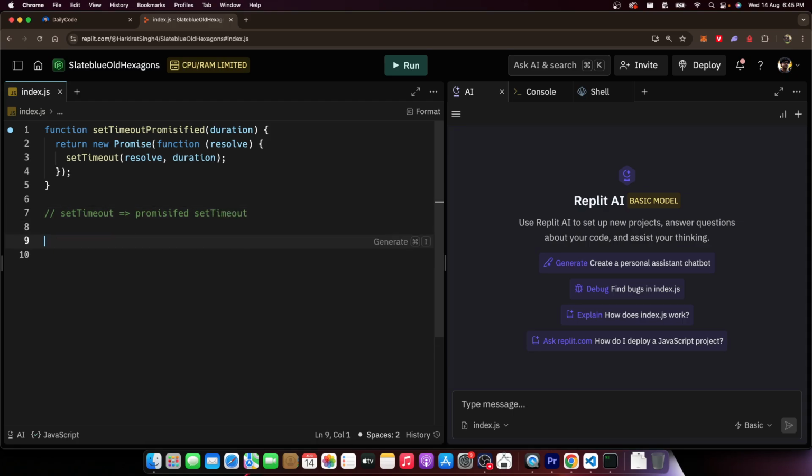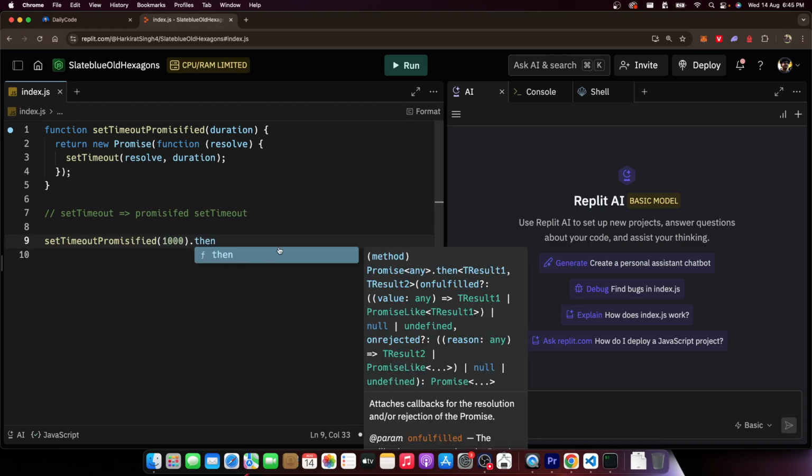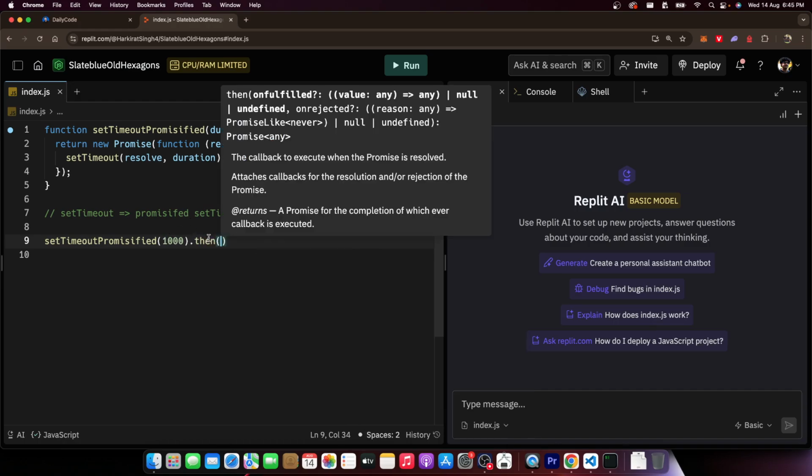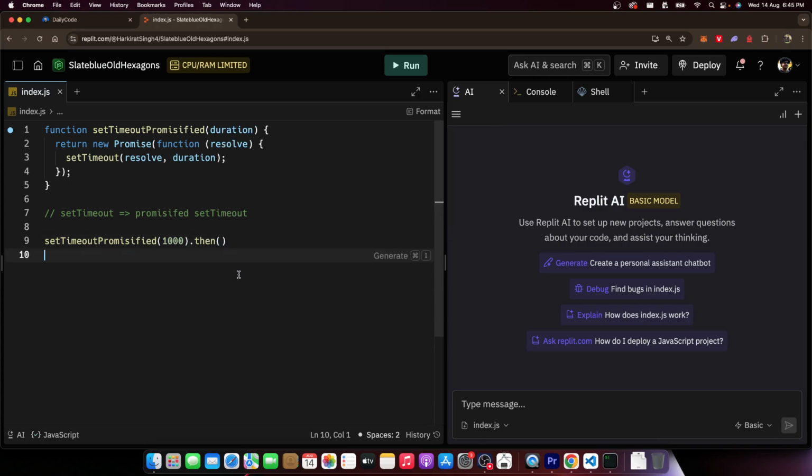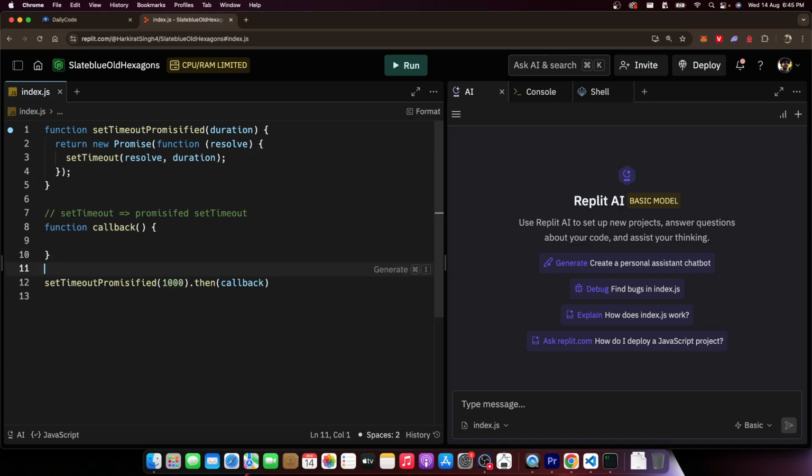You can do that. What is the difference in the end? What does this function do? It does this. Okay, now I can call setTimeoutPromisified, give it a duration, let's say 1000, and call dot then on it. It is a different syntax to do something similar to what setTimeout does. And here I can pass a callback function. What would this do? This would call the callback after 1 second has passed. Console.log, 1 second has passed.